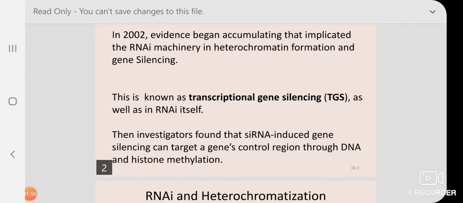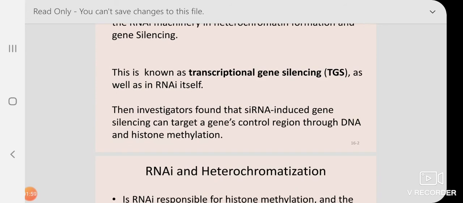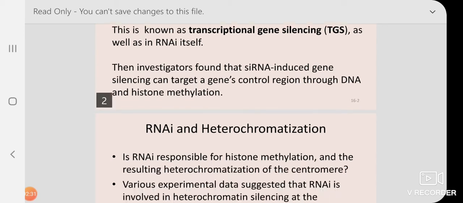Then investigators found that siRNA induced gene silencing that targets a gene's control region through DNA and histone methylation. So we also know that histone methylation is another process of enhancing heterochromatin formation. So the role of siRNA induced gene silencing may be bringing those enzymes which induce histone methylation, a role of RNA interference as well as heterochromatin formation.